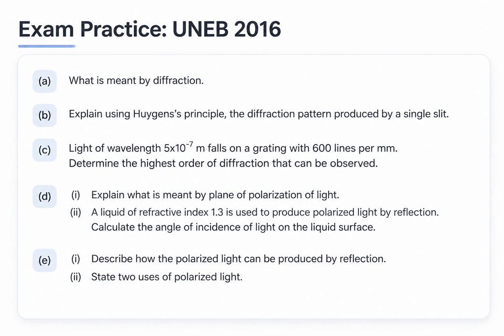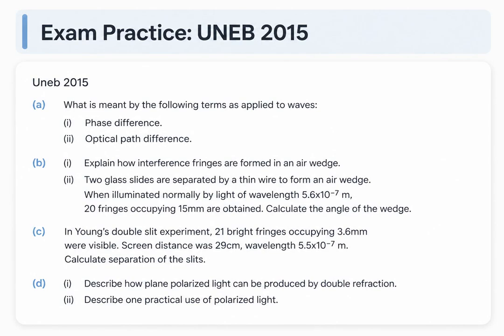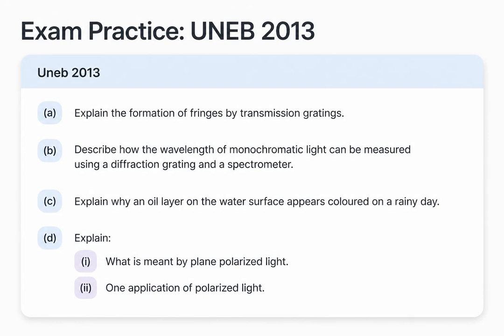light by reflection. In the 2015 paper, the focus includes defining wave terms like phase difference and optical path difference. You need to explain fringe formation in an air wedge and calculate the wedge angle. There is also a standard Young's double slit calculation to find slit separation, and a descriptive question on producing polarized light via double refraction. The 2013 paper asks for a detailed explanation of fringe formation by transmission gratings and a full description of the spectrometer experiment to measure wavelength, which we just covered.